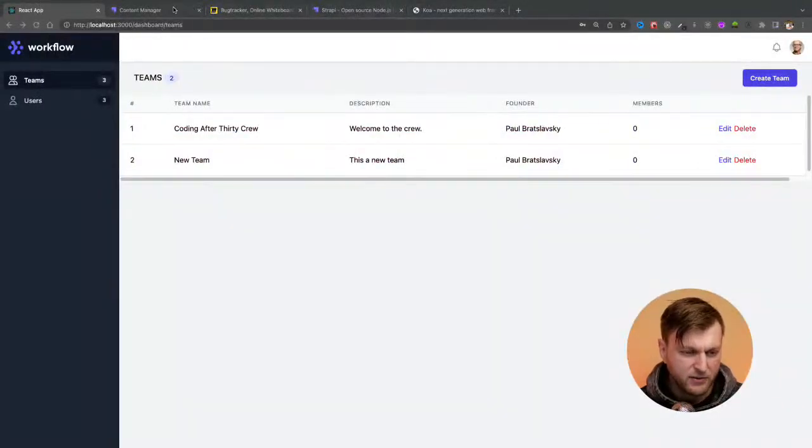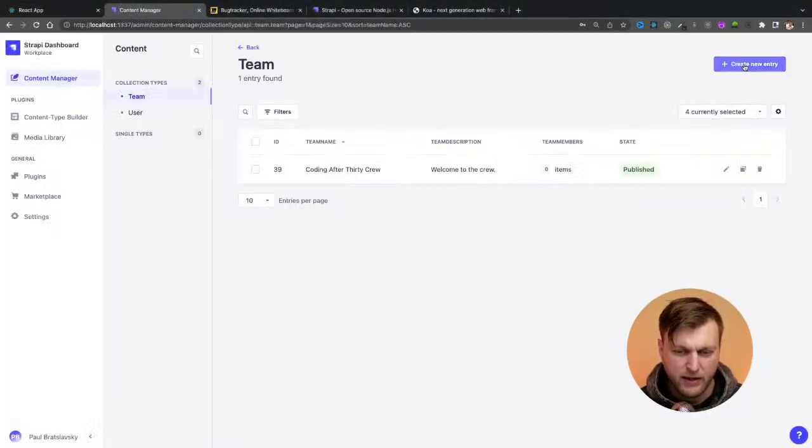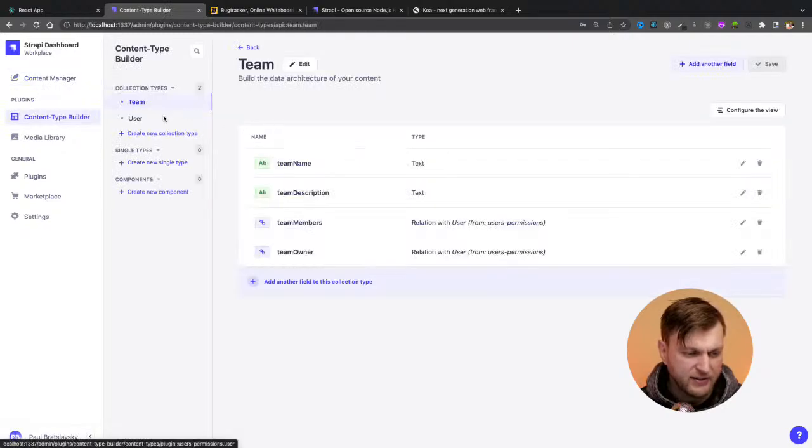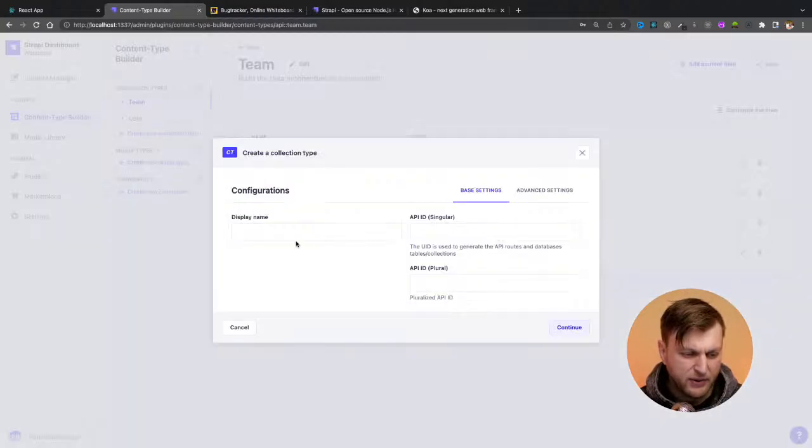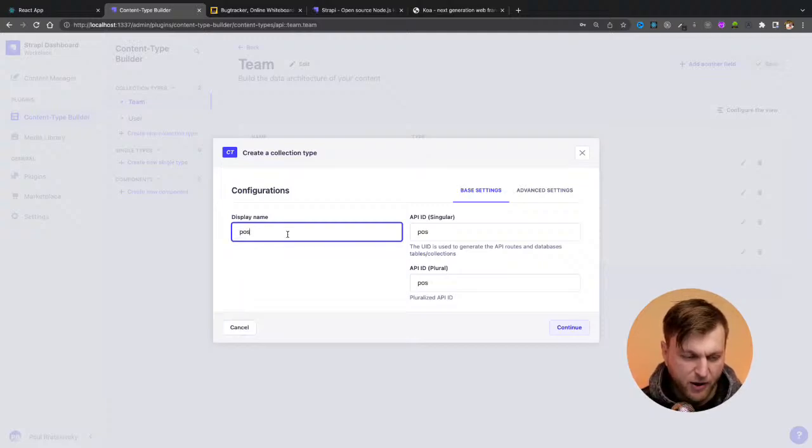Let me go back into Strapi here for a second. If I wanted to create a new content type, I would just go to the content type builder, and I'm able to add a new collection type. Let's say at some point I want to have posts, a blog attached to it. So it's very easy.